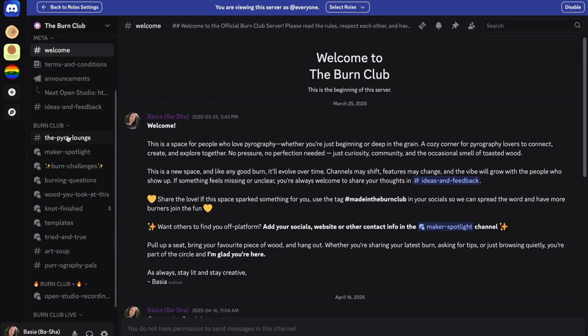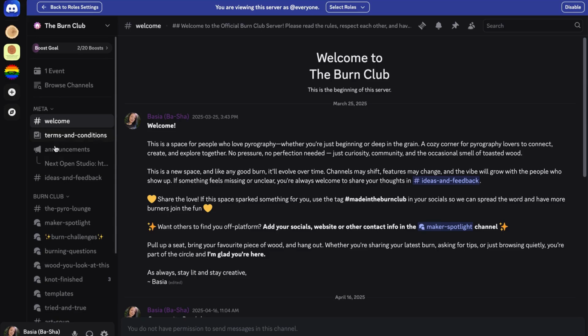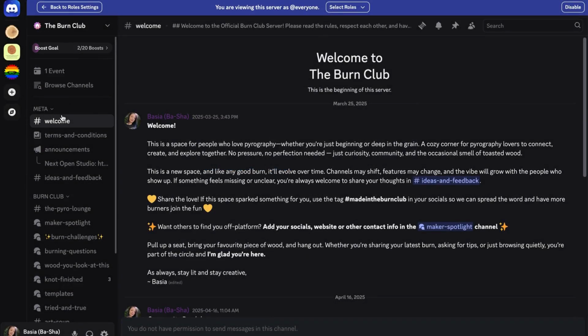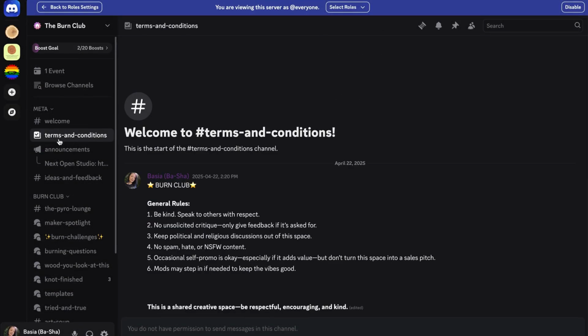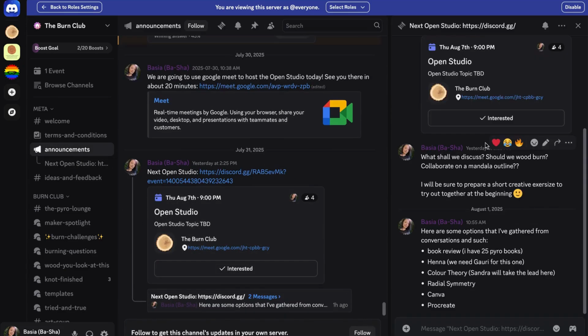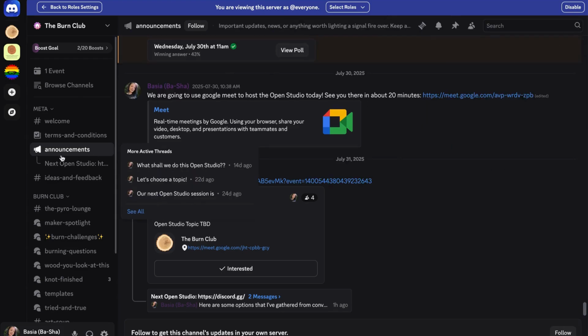Before all this admin stuff, we have the events section. Here you can check when the next Open Studio session will be. It will be in your time zone. Then you have the terms and conditions, which is just that announcements. This is a specific thread in the announcement, which is a discussion on what we shall burn or what we shall do in the next Open Studio, because we choose the topic together.